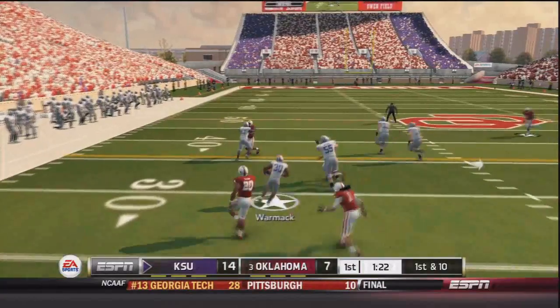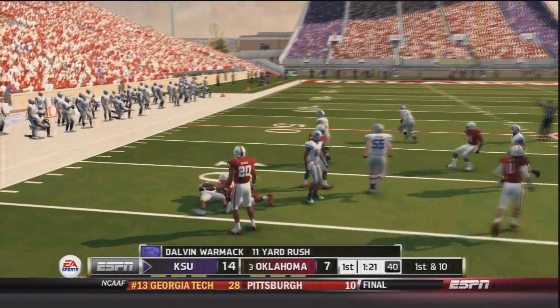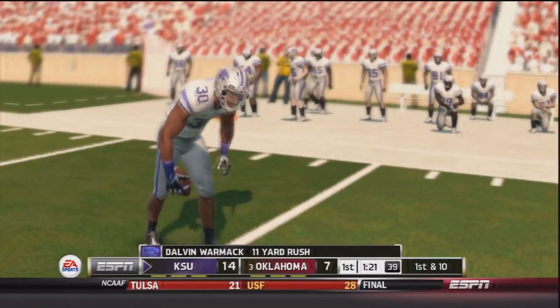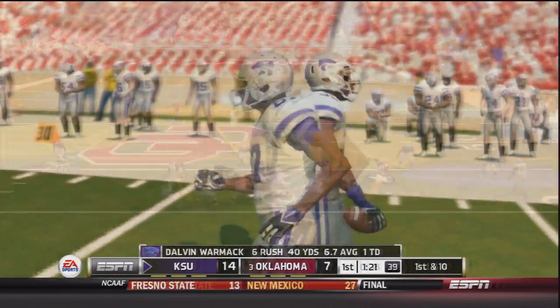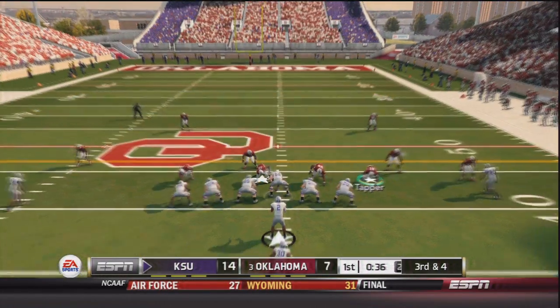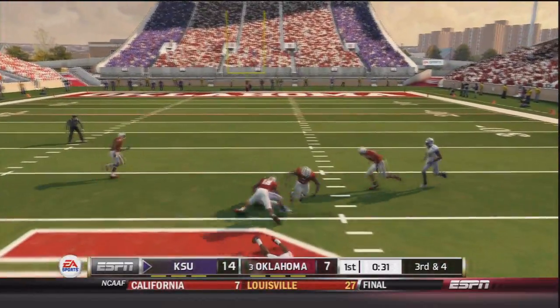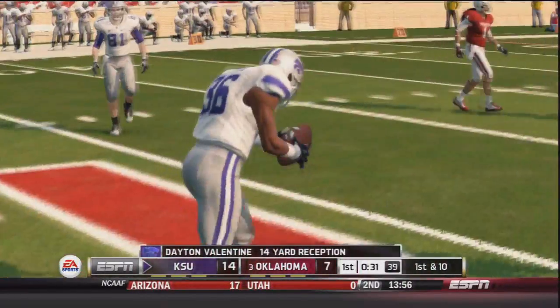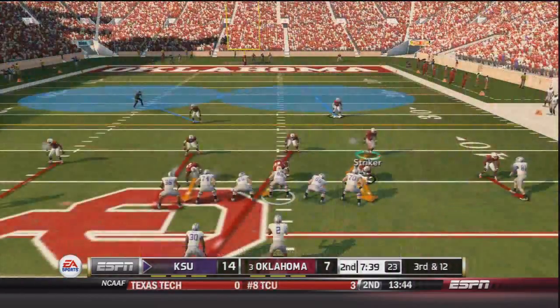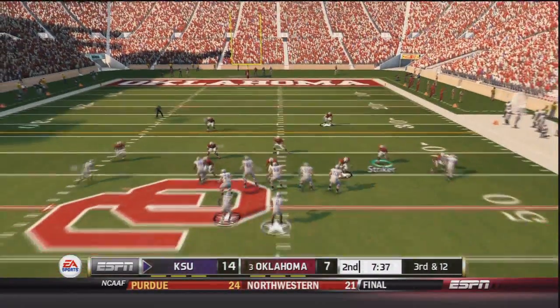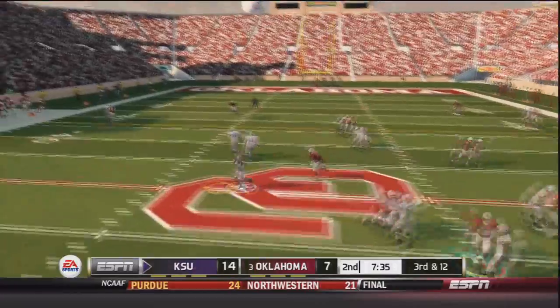Handoff to Warmack to the outside. Dalvin Warmack is brought down after a gain of 11, but he does get another Kansas State first down. So now 3rd and 4. Aaron Sharp takes the snap from pistol. He's looking, throws. It's caught by Valentine, and he is brought down in Sooner territory. Dayton Valentine with a 14-yard gain. Now 3rd and 12 after a couple plays. Sharp in shotgun takes the snap.